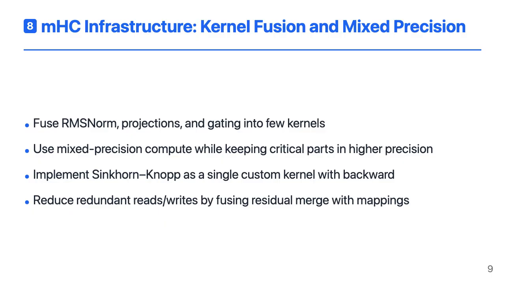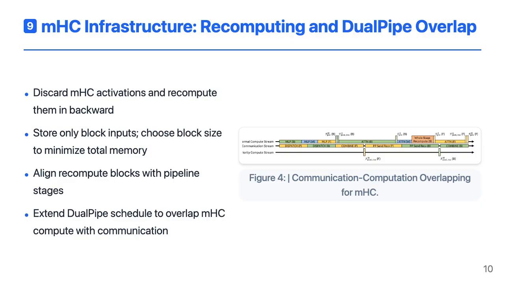The Sinkhorn-Knopp iterations are implemented as a dedicated kernel that also has a custom backward pass, recomputing intermediate states on chip instead of storing them. Finally, they fuse the application of the post and residual mappings with the residual merge itself, cutting down the number of memory reads and writes per token. Even with fused kernels, the widened residual stream can blow up memory usage if you store every intermediate. mHC addresses this with selective recomputation.